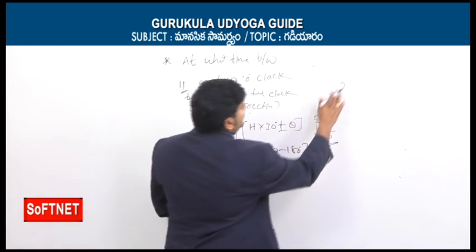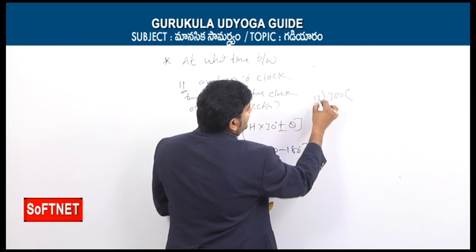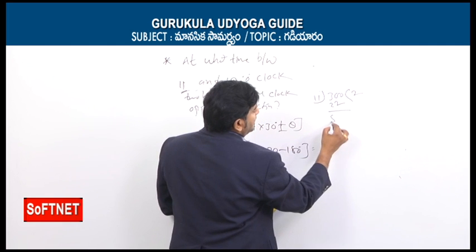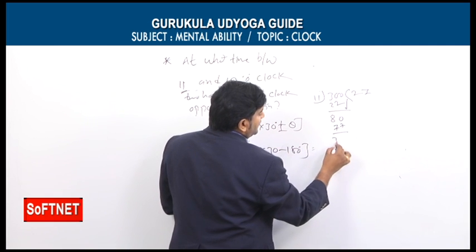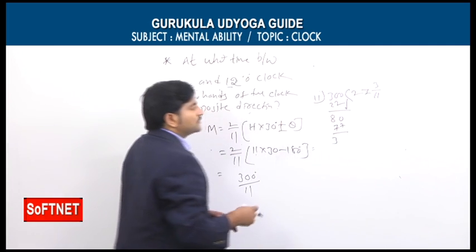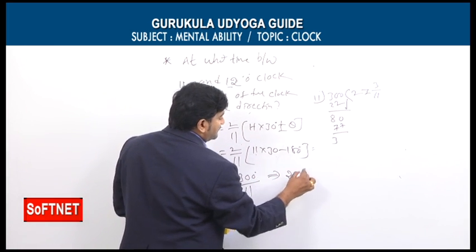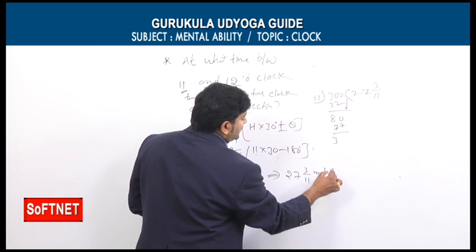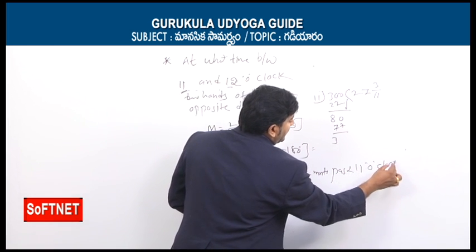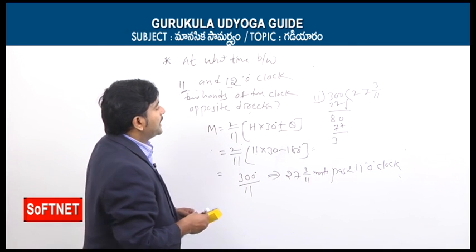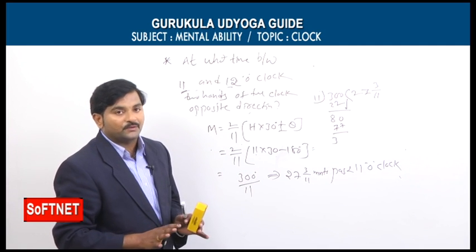Again this we simplify by doing normal division. What will we get, my dear students? 300 by 11. 11 2s are 22, 8 is the remainder, so here you will get 80. 11 7s are 77, I am getting 3 as the remainder. So 27, 3 by 11 minutes. What could be our final conclusion? 27, 3 by 11 minutes past 11 o'clock. So exactly at this point of time, the angle between the two hands is 180, or the two hands are in opposite directions. So you need to focus on this part.